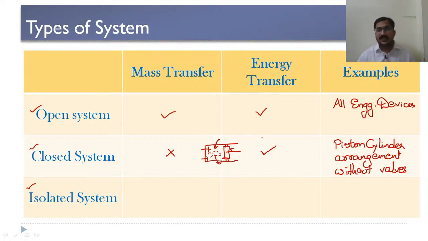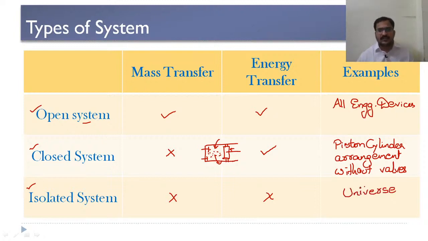So a piston cylinder arrangement with valves is considered an example of an open system, whereas without valves it can be considered a closed system. Or when a piston cylinder arrangement has valves and the valves are not opened, then also you can consider it a closed system. Now coming to the isolated system, neither mass nor energy transfer takes place across the boundary of the system. The example of an isolated system is the universe.